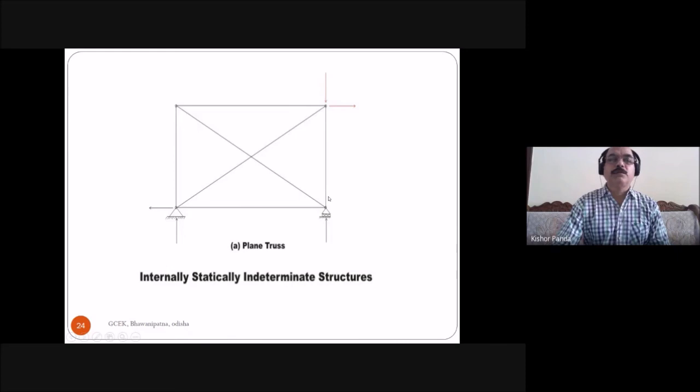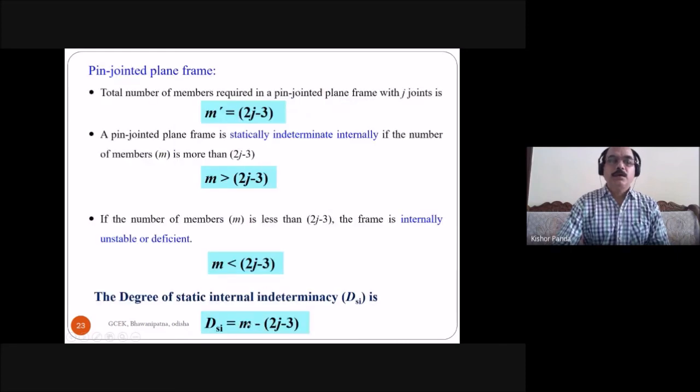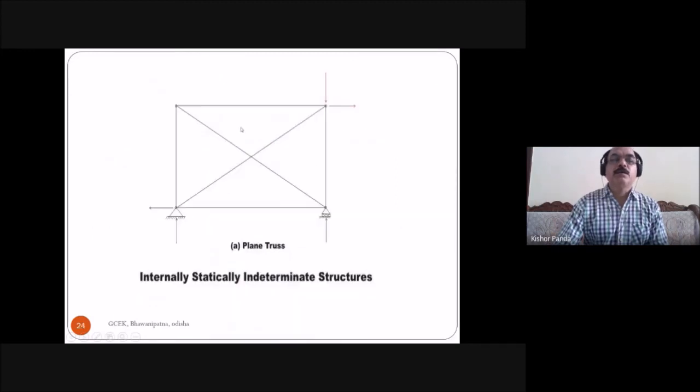So just put this value here. M is 6 minus (2 into 4 minus 3). 2 into 4, 8 minus 3, 5. And this M is 6. 6 minus 5. Here the degree of static internal indeterminacy is equal to 1.